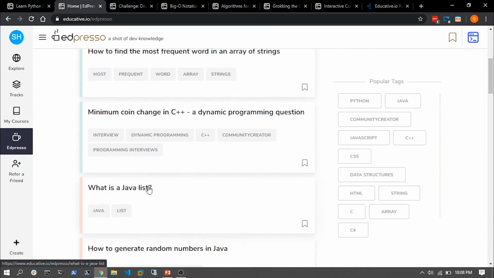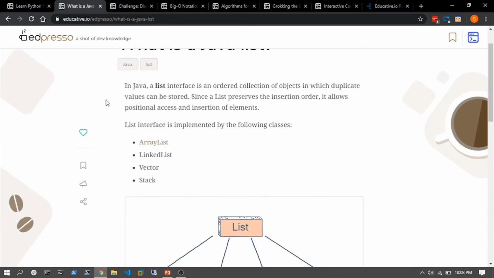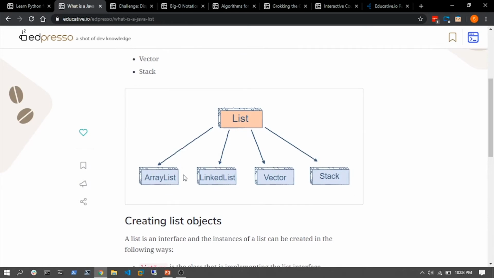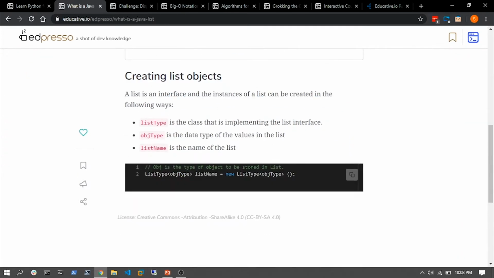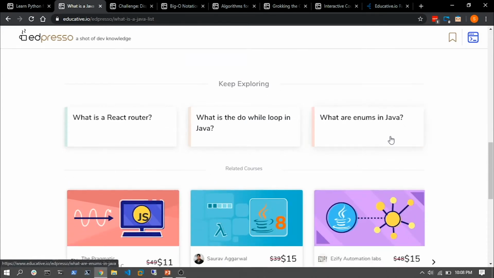All right, so here I can see what is a list in Java. And let's see what it actually explains here. All right, in Java, list interface is an ordered collection of objects in which duplicate values can be stored. Awesome. It can be implemented the following ways. There's a graphical explanation. Oh, we haven't had a coding example. That's pretty great. So this is a syntax which you'd be using in order to actually initialize a list in Java.